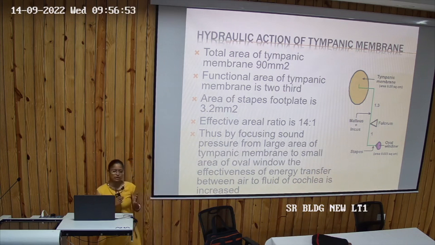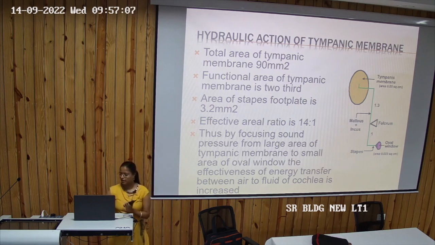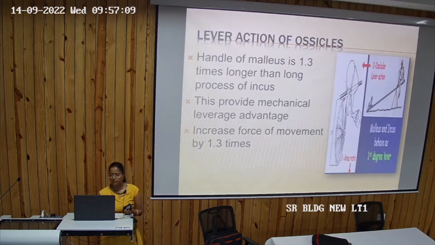It is focusing sound pressure from larger area to the smaller area of the oval window. So the effectiveness of the energy transfer between two media, air to fluid, is increased. It is putting from 90 to there, so there is increase in energy transfer. So this was hydraulic action.